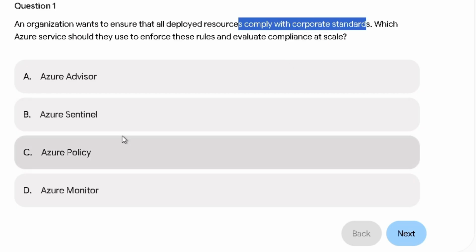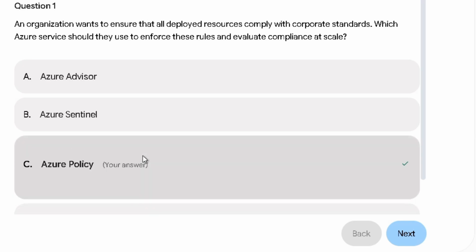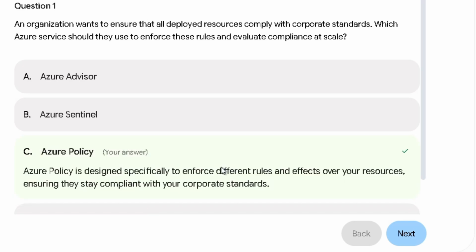The correct answer is Azure Policy. And Azure Monitor, that's what's going to help me monitor my resources. So the correct answer is Azure Policy, C. Azure Policy is designed specifically to enforce different rules and effects over your resources, ensuring they stay compliant with your corporate standards.